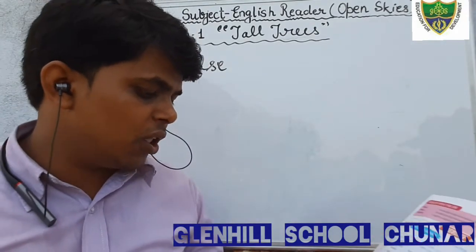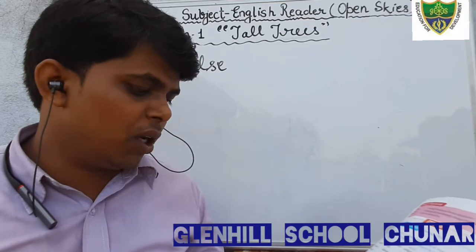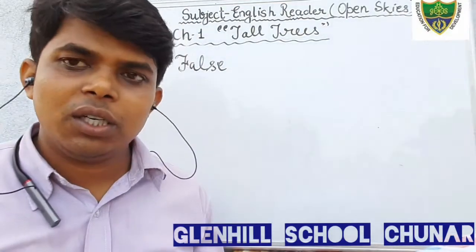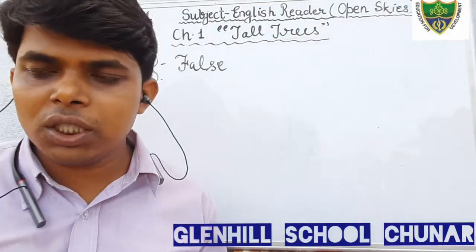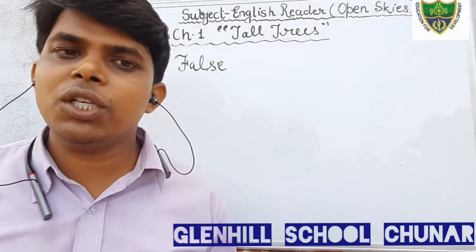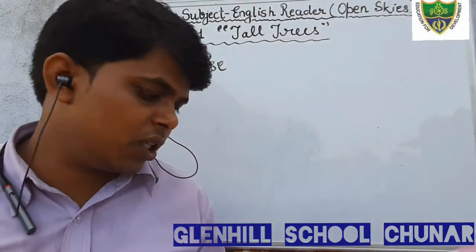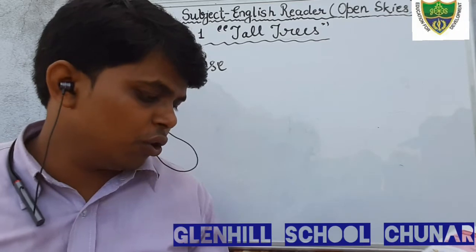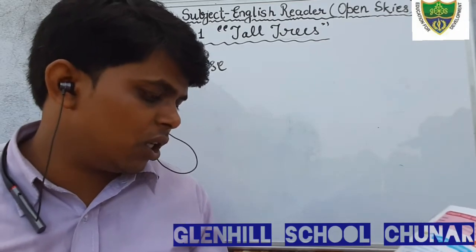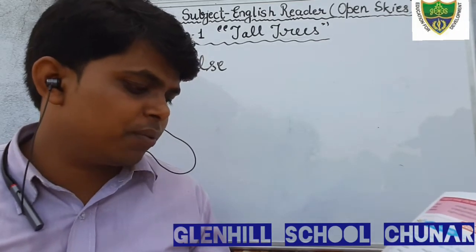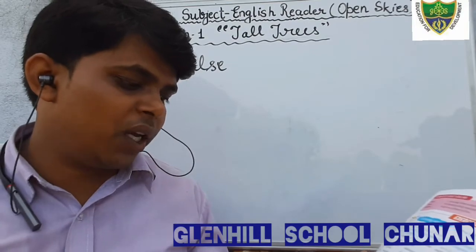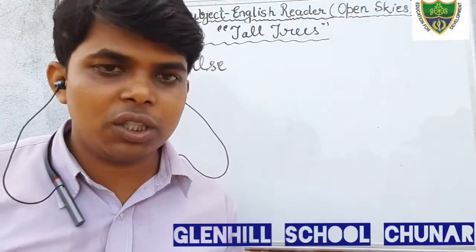The tall trees give a place to the birds to rest. We all know that tall trees give a place to birds for taking rest. So the tall trees give a place to the birds to rest. This is true.